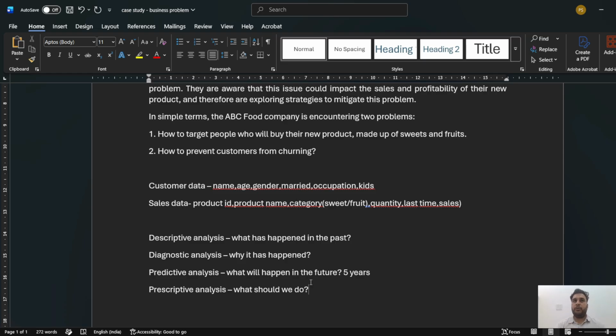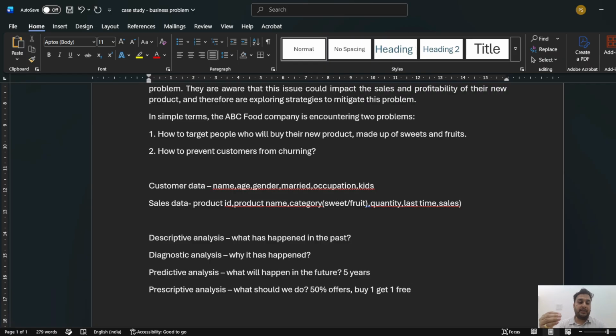If I get to know that most of the people are discontinuing the service, we can recommend giving some offers, like 50% off to the existing customers, or we'll say buy one get one free. These kinds of offers we can put, which might help our customers to continue the service again. So what should we do in order to achieve our certain goal that helps the business grow? That decision making is done in prescriptive analysis.